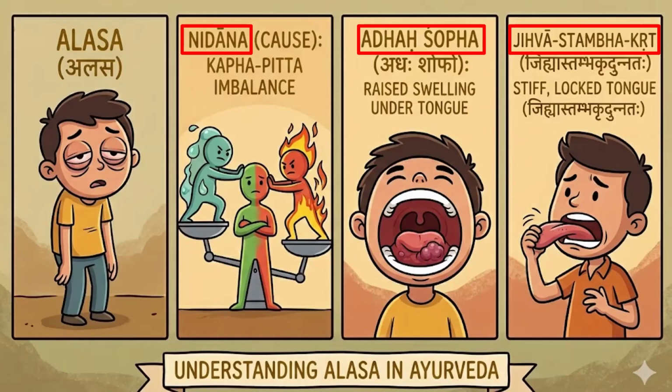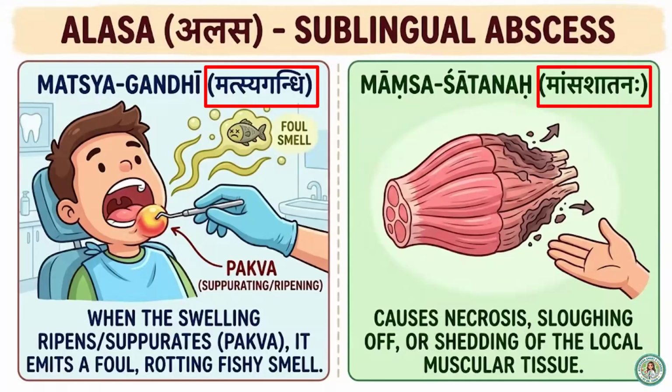So Kabapitta is the Nidhana. Adha Shopha Unnama. Unnada. Shopha is raised swelling under the tongue. And this results in Jihva Stambakrit. Plus Matsyagandhi. What happens when Pakwa, this becomes Matsyagandhi, rotting fishy smell. Mamsa Shadana, causing the necrosis or sloughing of the muscular tissue also.